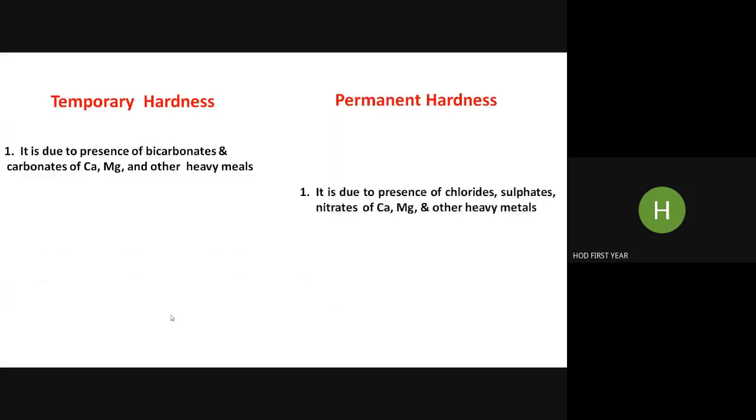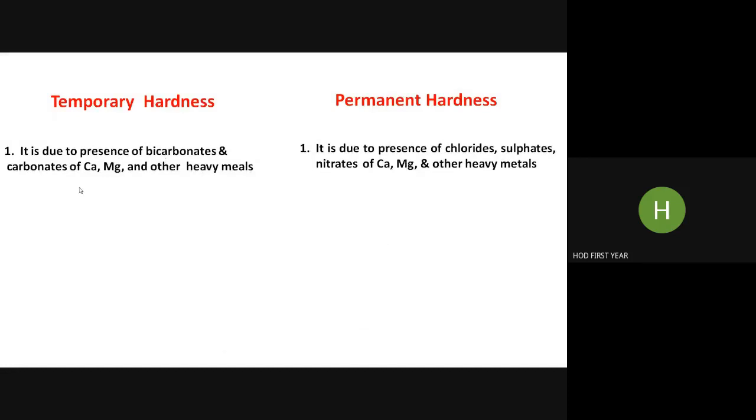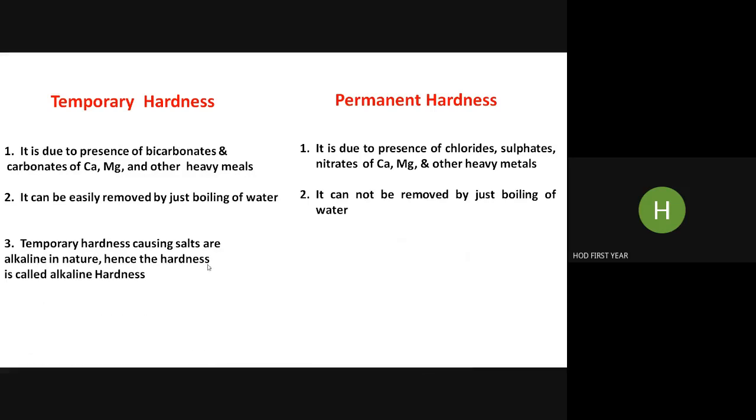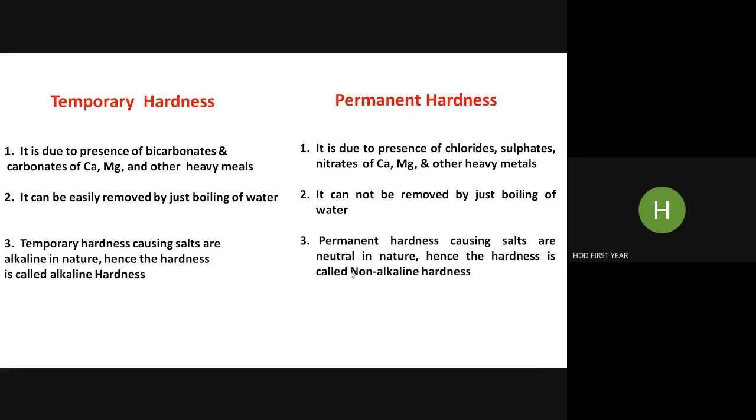We also studied a differentiation between these two. First is the impurity responsible: bicarbonates and carbonates of calcium, magnesium, and iron for temporary hardness, and chlorides, sulfates, and nitrates of calcium, magnesium, iron, and aluminium for permanent hardness. Then, temporary hardness can be removed by boiling, permanent hardness cannot. Temporary hardness causing salts are alkaline in nature because they are carbonates and bicarbonates, and carbonate and bicarbonate are called alkali. So this hardness is also called alkaline hardness.